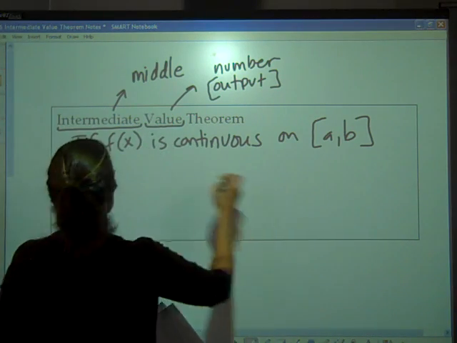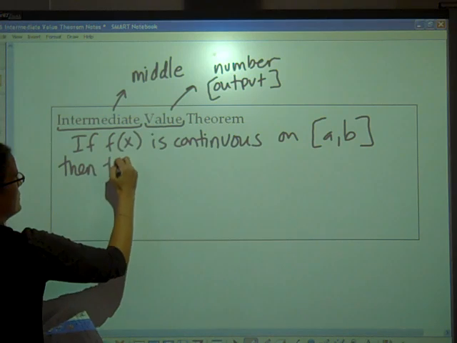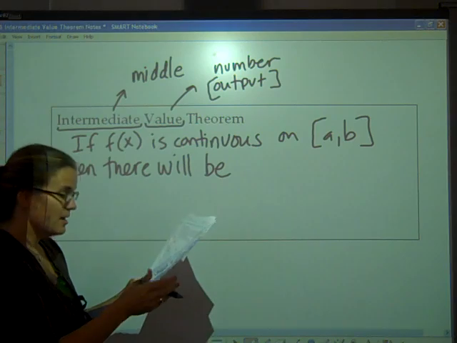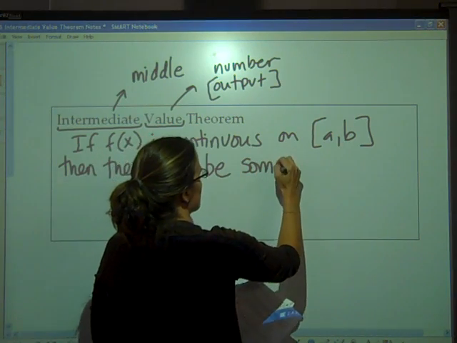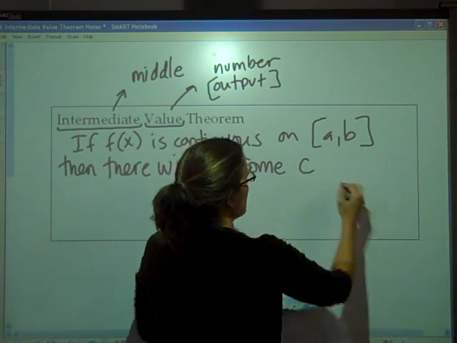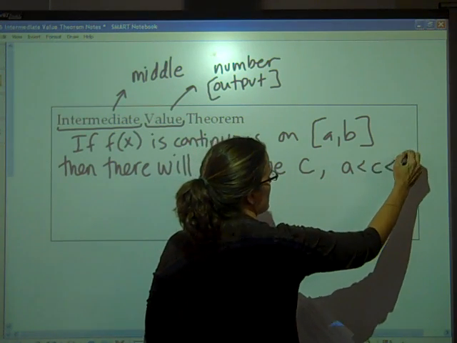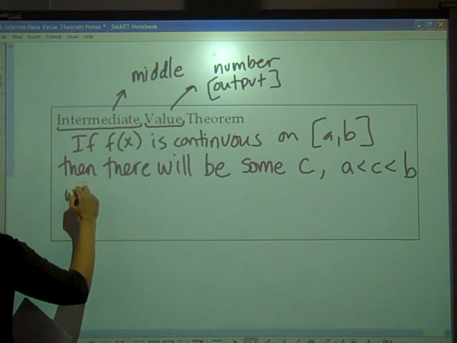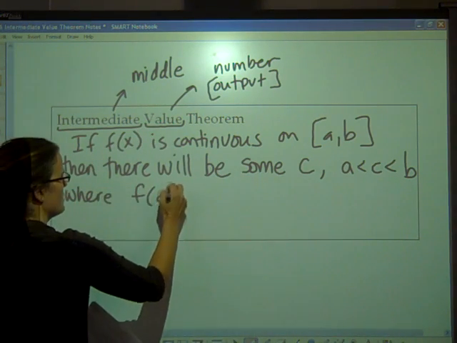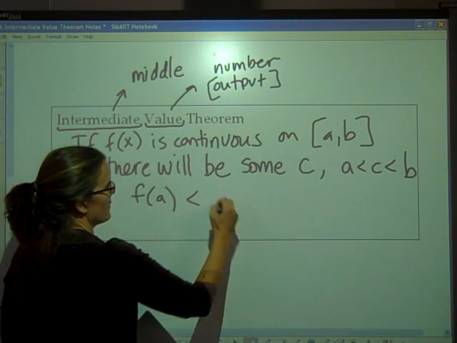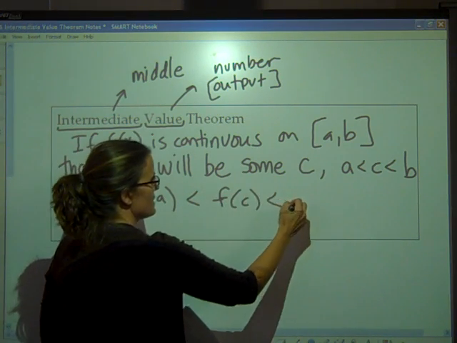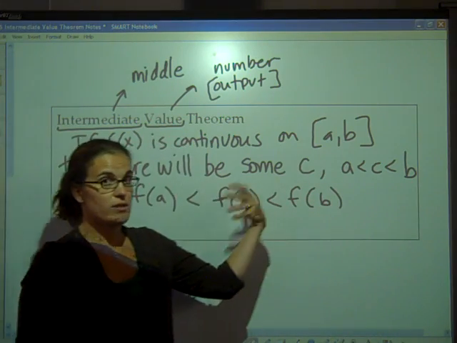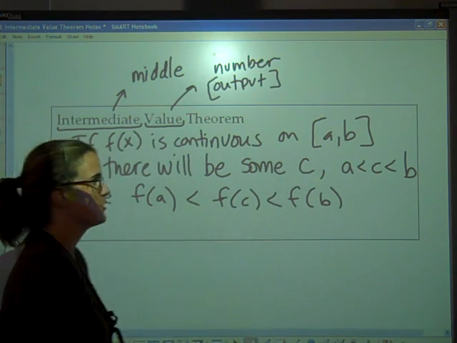Then we could say there will be some c value, some c, where a is less than c, which is less than b, so basically c falls in between a and b, where f of a would need to be less than f of c, which would need to be less than f of b. Those are the words that go with the intermediate value theorem, so you should definitely have that for your definition on your summary sheet.